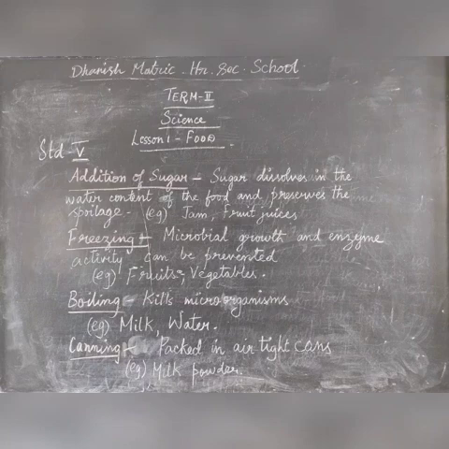Freezing. The microbial growth and the enzyme activity on frozen food items can be prevented by this method. Example, fruits, vegetables. If you keep the fruits and vegetables frozen, we can avoid the growth of microbes and the enzyme activity.